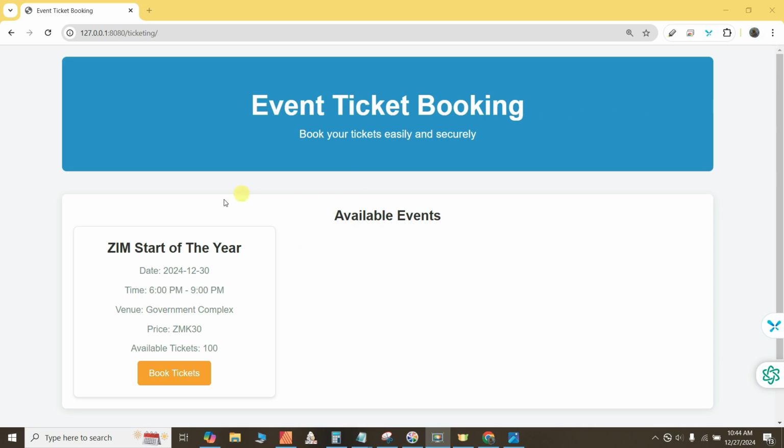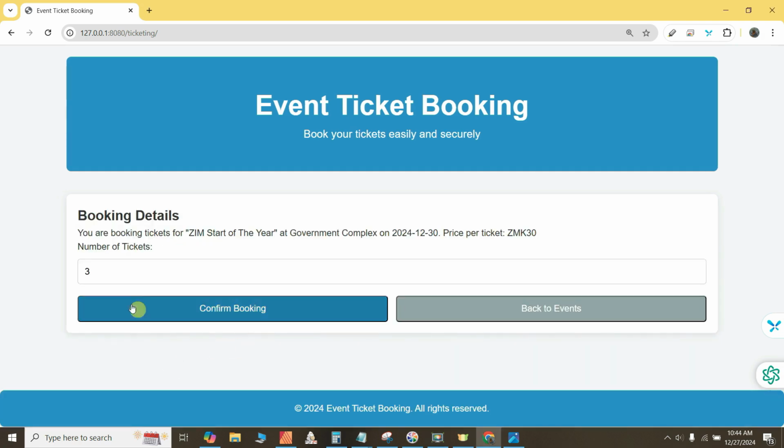In this particular case, there's only one event that is available and information relating to that particular event. In this case, there's the date, there's the time, there's the venue, there's the price, and also the available tickets. So there's 100 tickets. The user can proceed to book a ticket. So let's proceed. You go to book tickets, and how many tickets does this user want to buy? Say you want to buy 2 tickets.